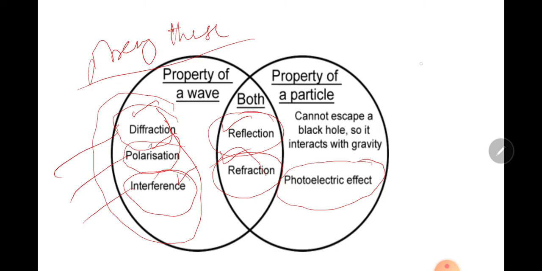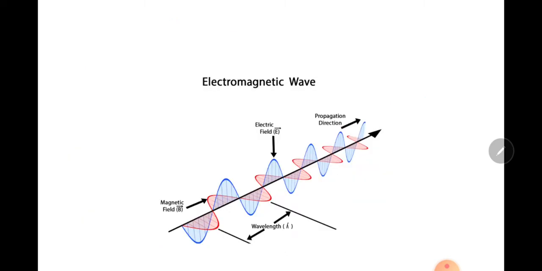If light obeys the Compton effect and photoelectric effect, and cannot escape a black hole because it interacts with gravity, it verifies particle nature. Reflection and refraction take place for both wave and particle.